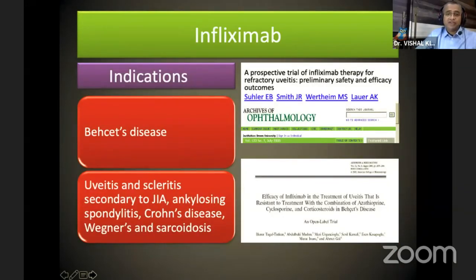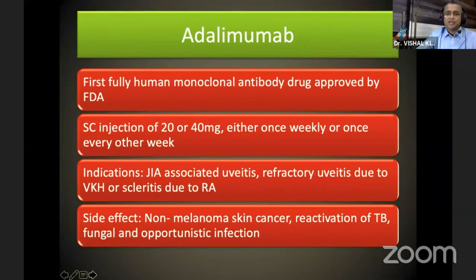Indications of infliximab are Behçet's disease, uveitis and scleritis secondary to JIA, ankylosing spondylitis, Crohn's disease, and sarcoidosis. Then you have adalimumab. It is the first fully human monoclonal antibody drug approved by FDA. Subcutaneous injection of 20 to 40 milligram either once weekly or once every two weeks. Indication is JIA associated uveitis, refractory uveitis due to VKH or scleritis due to rheumatoid arthritis. Side effects are non-melanoma skin cancer, reactivation of TB, fungal and opportunistic infection.